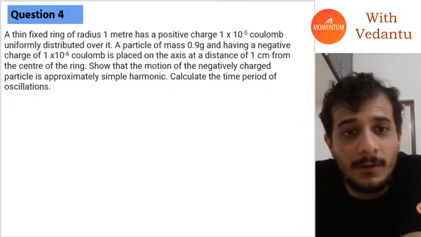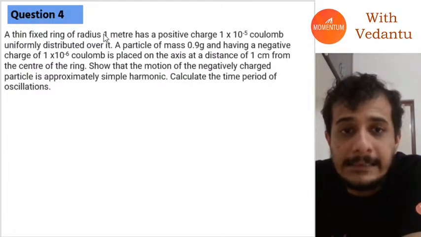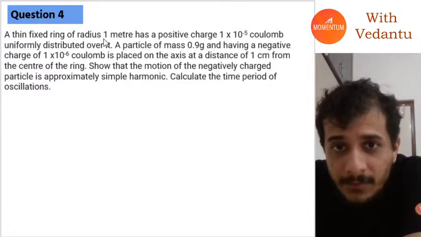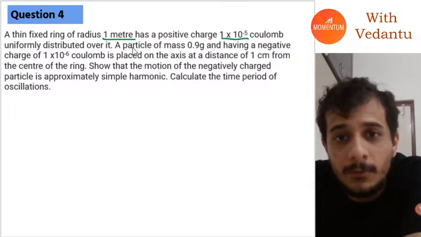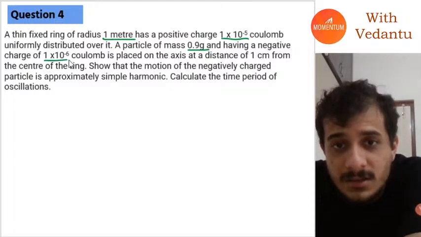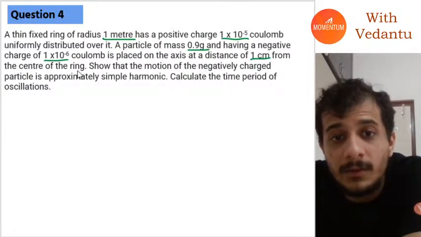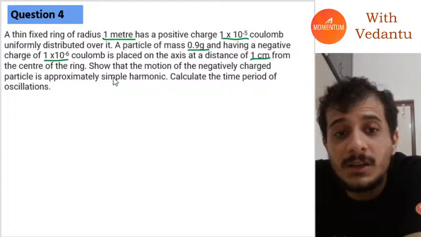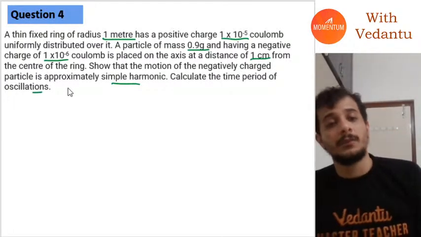Also, somebody was asking me this question on Telegram just today, and that is this: I have a fixed ring of radius 1 meter which has a positive charge distributed uniformly over it, and a particle of mass 0.9 gram and charge this much is placed on the axis at a distance 1 centimeter from the center of the ring, so that the motion of this particle will be simple harmonic. Calculate the time period of oscillations.